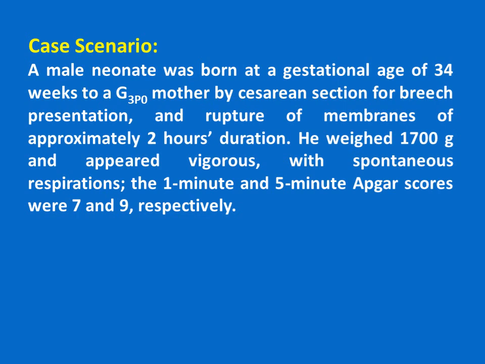We will continue talking about respiratory distress syndrome in the form of case scenario. A male neonate was born at a gestational age of 34 weeks to a gravida 3 para 0 mother. The baby was born by cesarean section because of breech presentation and rupture of membranes of approximately 2 hours duration.